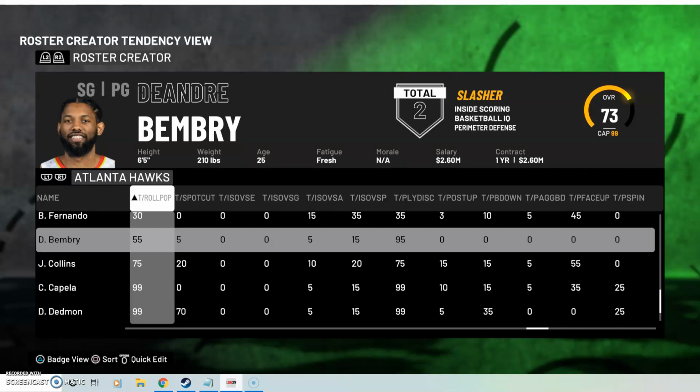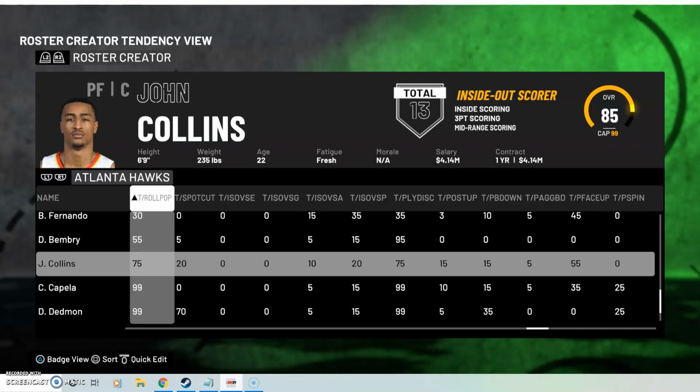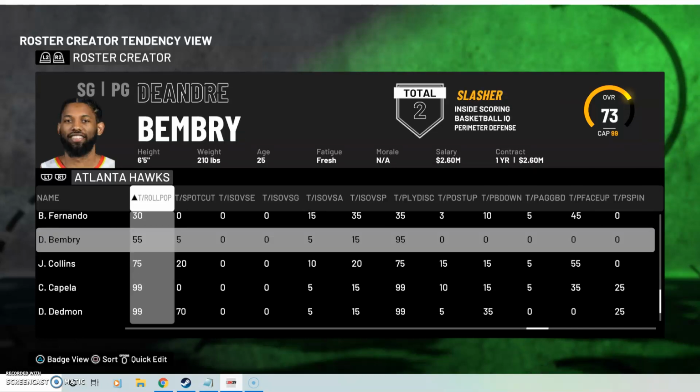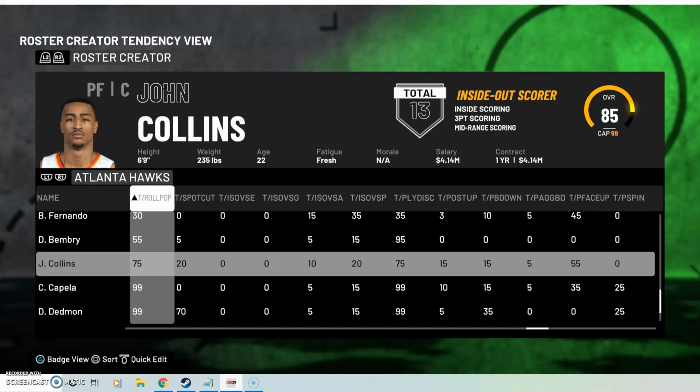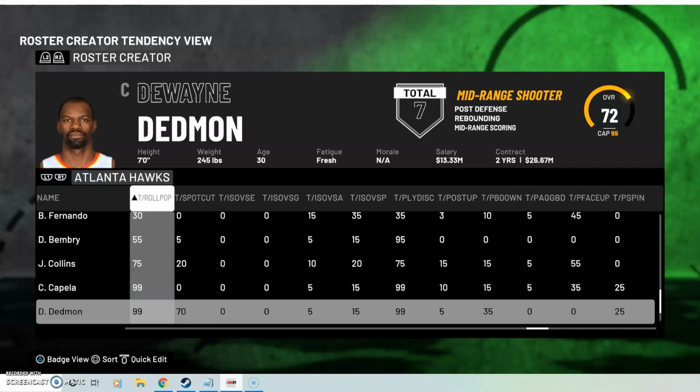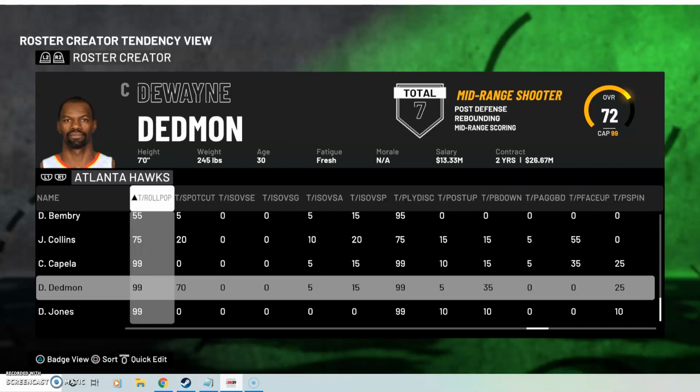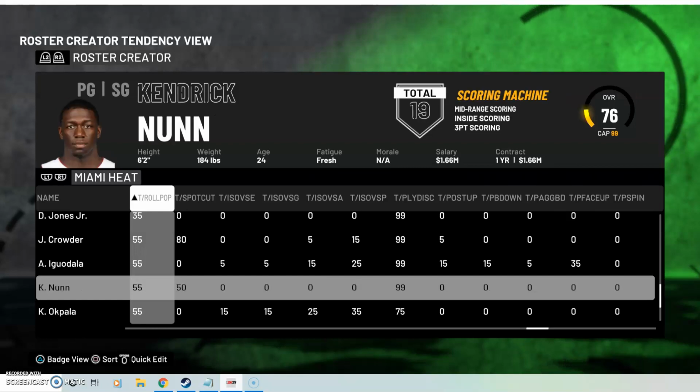DeAndre Bembry is not a guy that's going to drive or dive to the rim as a pick and roll guy. John Collins is. But Bembry should be a 0. And then you got Collins there at a 75. Dwayne Dedmon is a three-point threat that can stretch the floor. He should not be a 99. Now, he shouldn't be a 0, but he shouldn't be a 99. So you kind of have to calculate how many three-point attempts he has, versus the pick and roll, which you can find on NBA.com, the stats, and figure out the percentages there. It's not hard.